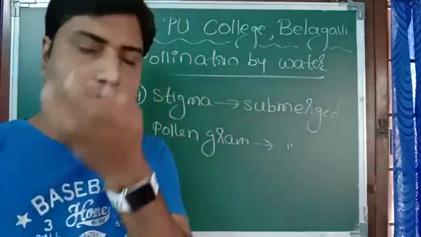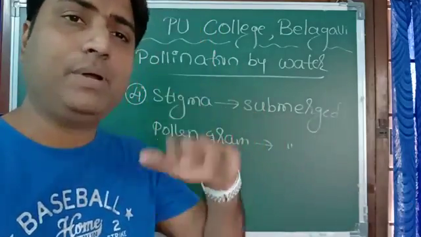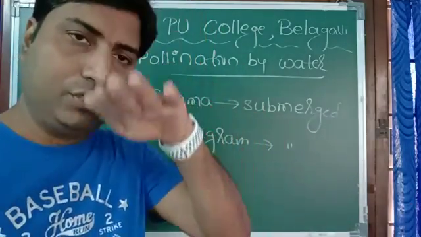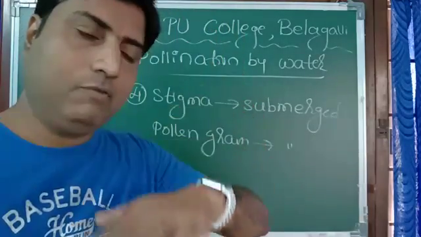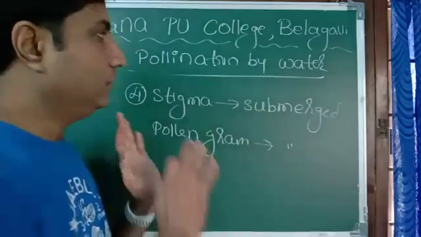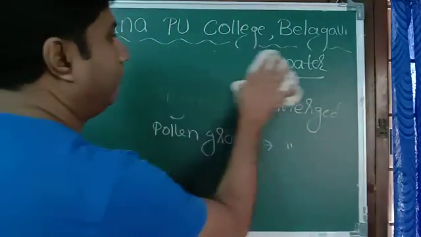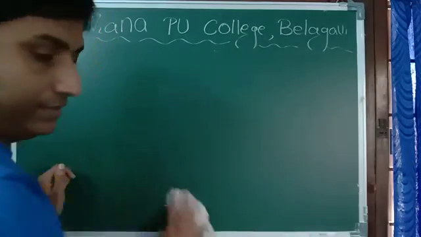Pollen grains also come in a submerged fashion. Okay, and generally pollen grains are ribbon like, so that they can just sink in the water and easily approach the stigma. So these are the adaptations that we can see in the flower where pollination takes place by water.